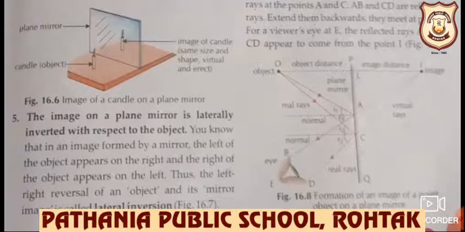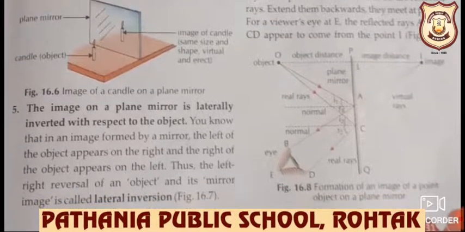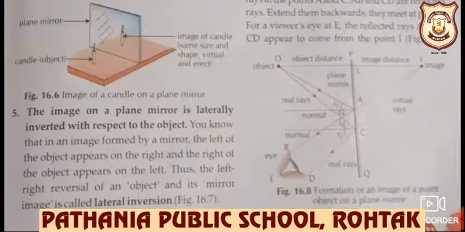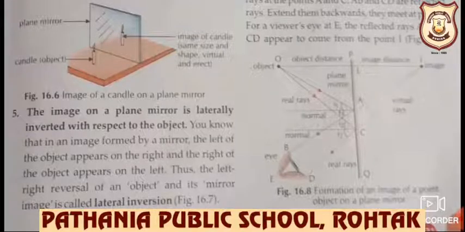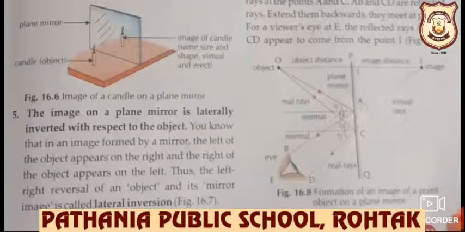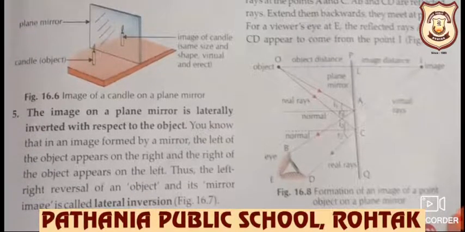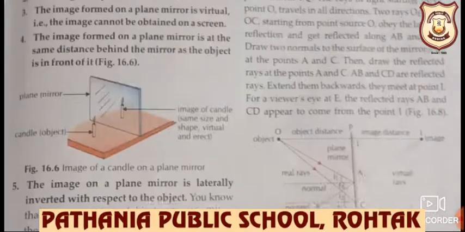The last is that the image on a plane mirror is laterally inverted with respect to the object. What do you mean by laterally inverted? Laterally inverted means the left side of the object appears to be the right side and the right side of the object appears on the left side. When we raise our right hand in front of the plane mirror, the image is showing the left hand.